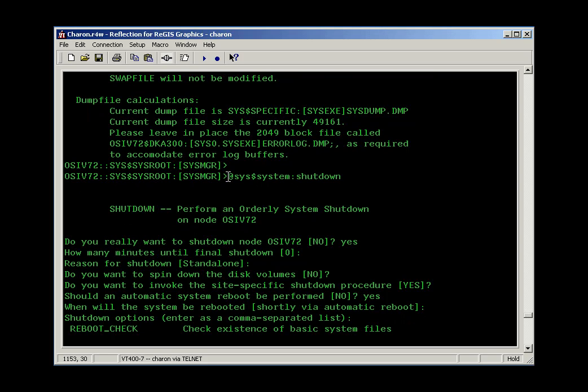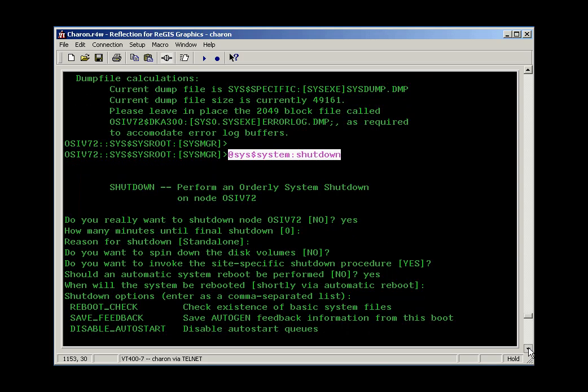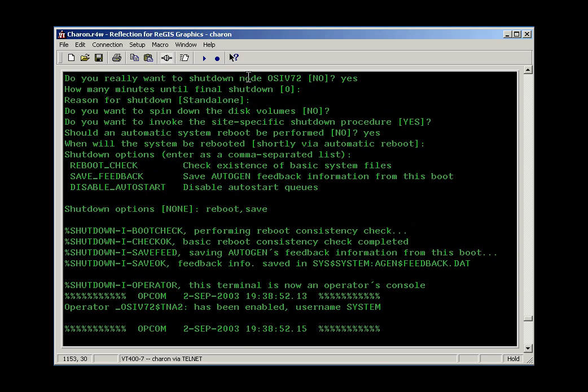Next thing I did is execute VMS's shutdown procedure to reboot VMS, and you can do that by typing this command here, @sys$system:shutdown. You'll be prompted for some answers. Since I was logged in over the network, it wants me to confirm that I really want to reboot the computer. If there's a problem, the computer may not come up all the way and may not talk to the network. So I'm confident here. I say yes. Minutes to shutdown, so you can delay the shutdown, and that'll cause messages to be broadcast to the user every minute telling them the system's going to go down. In this case, I want to go down immediately.